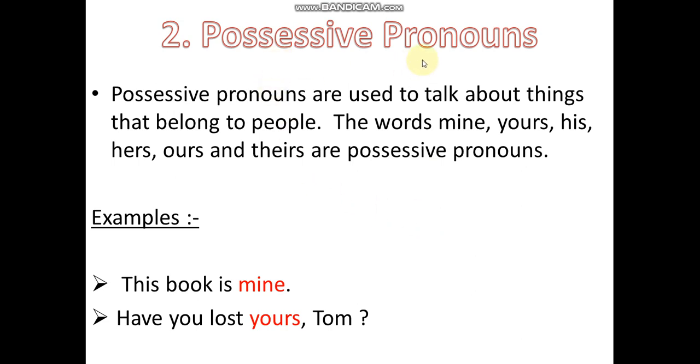Next, possessive pronouns. Possessive pronouns are used to talk about things that belong to people. The words mine, yours, his, hers, ours, and theirs are possessive pronouns. Examples: this book is mine. Have you lost yours, Tom?